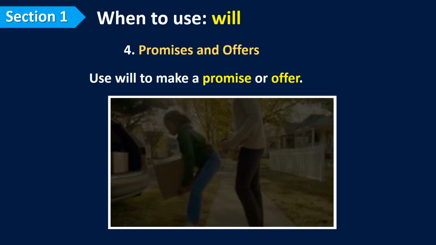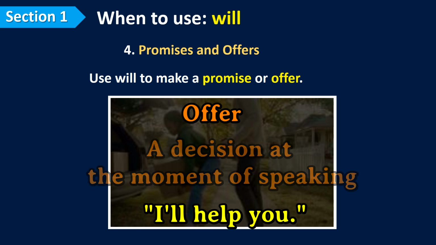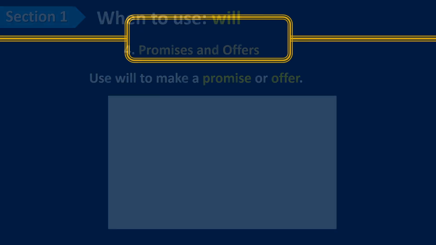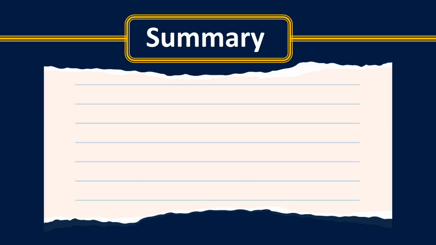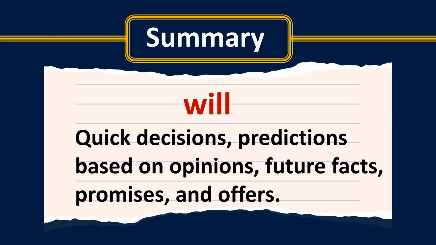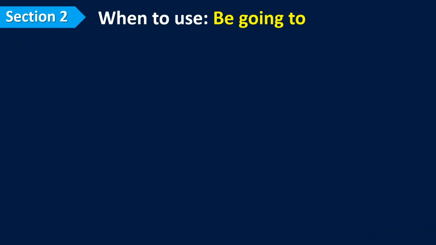This is an offer. The man saw that the woman is in need of help, and then he decided to help her. It's an offer, and it's also a decision at the moment of speaking. Now let's summarize. Will is for quick decisions, opinions, future facts, promises, and offers. Now let's look at be going to.